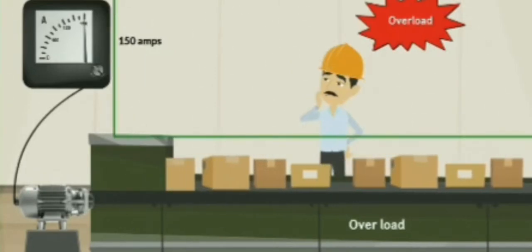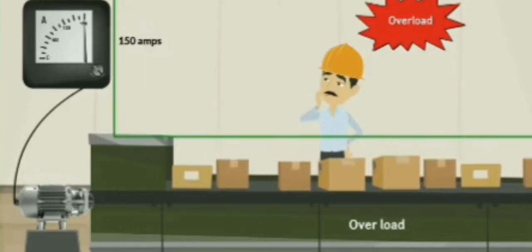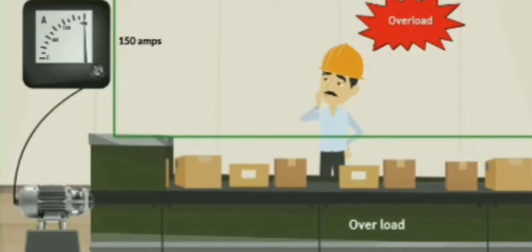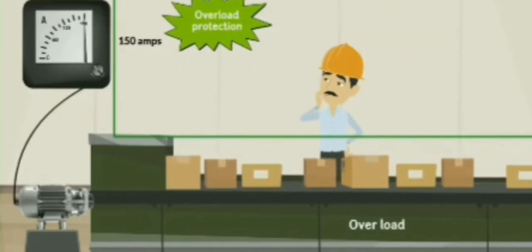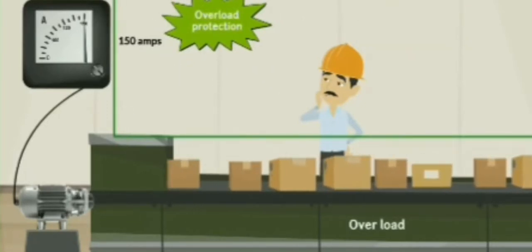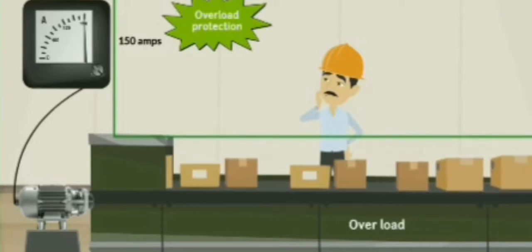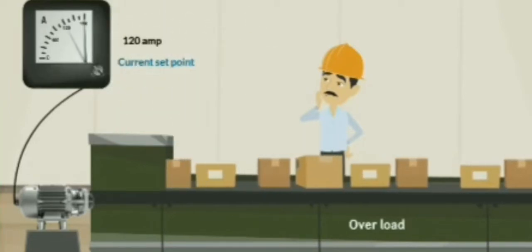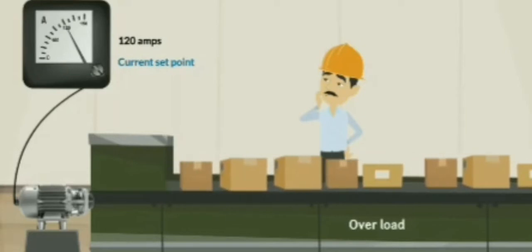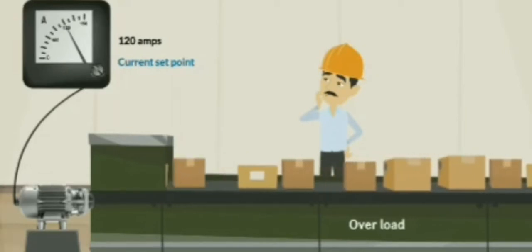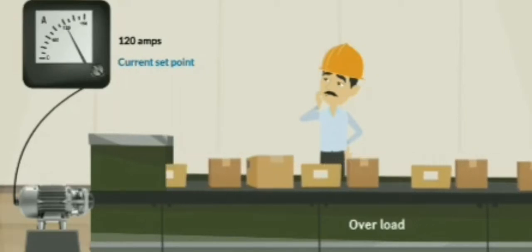However, this will not damage the motor as it is less than the full load current of the motor. So, if we want to protect against this type of abnormality of the system, we should provide overload protection with a current set point, and the set point reference is the normal running current, that is 120 ampere in this case.